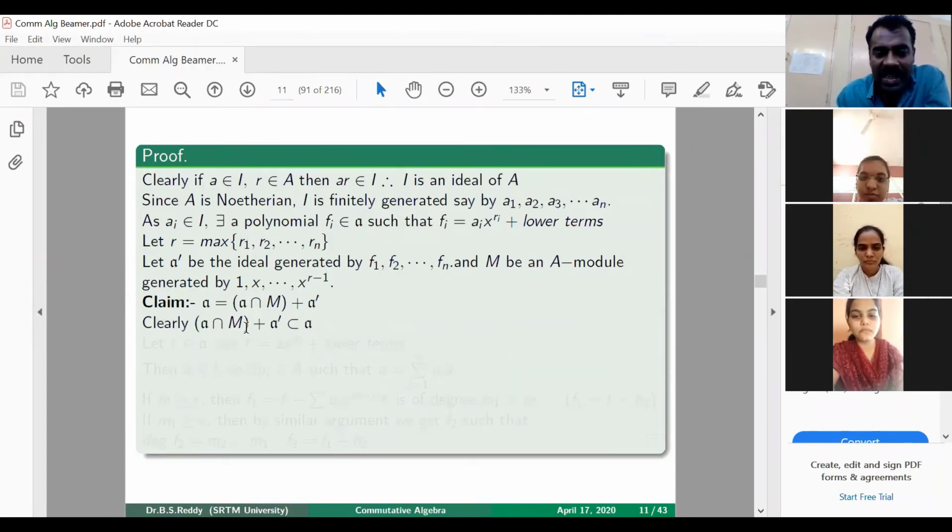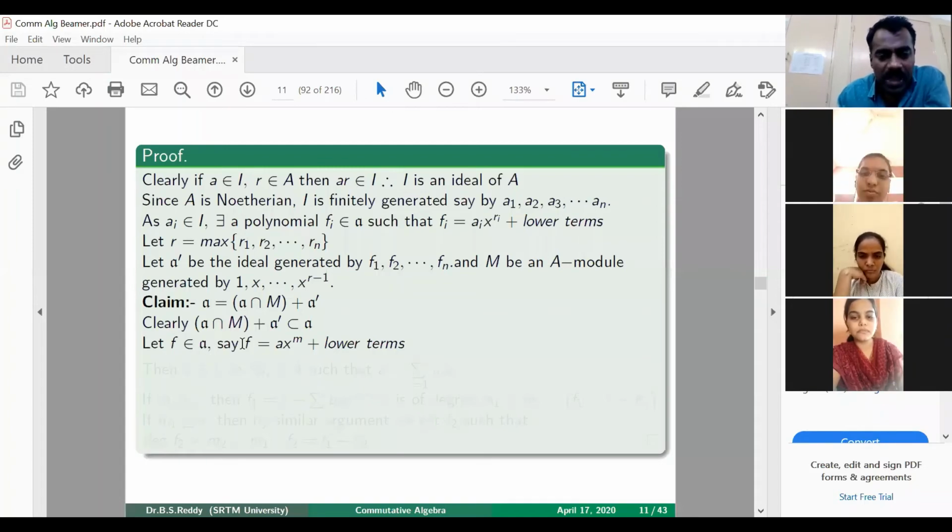Clearly A intersection M plus A prime is contained in A, because A intersection M is contained in A, and A prime is obviously generated by only these polynomials f1, f2, fn, which are actually coming from that ideal I. So this A prime is actually a sub-ideal generated by these. Now to show the other way, start with f, a polynomial that belongs to A.